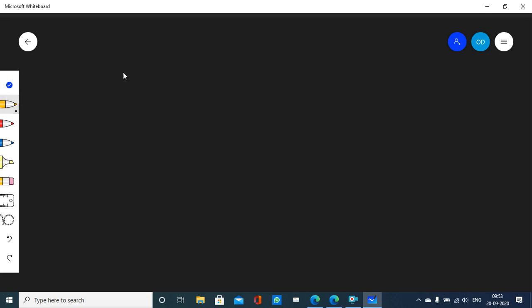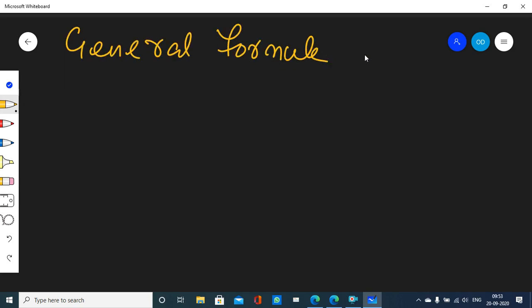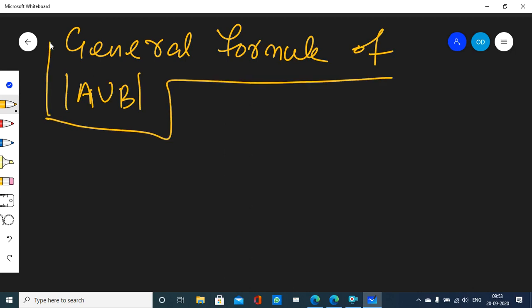Then let's find out the general formula of cardinality of A union B. What is the general formula of cardinality of A union B?